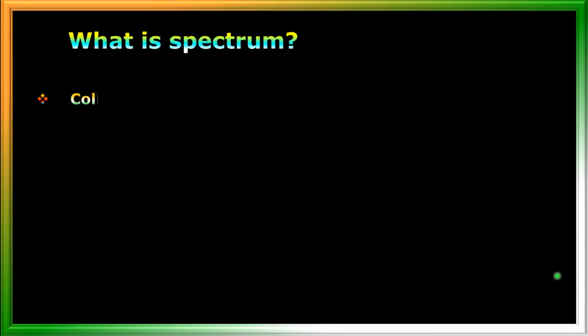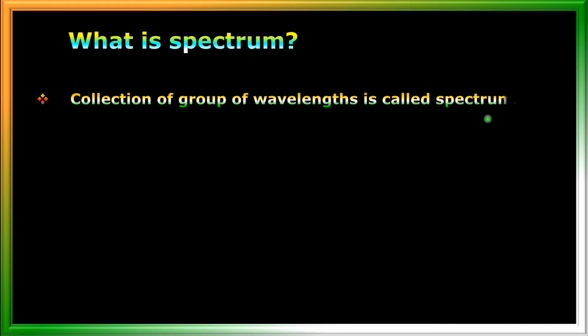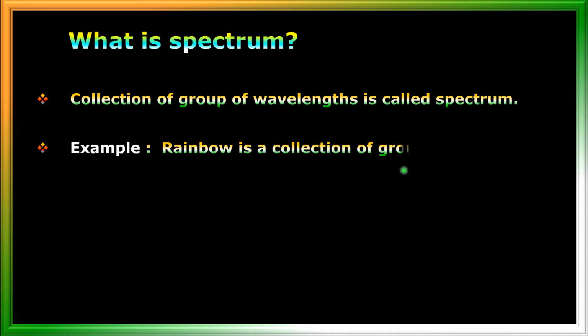Now, what is spectrum? Let us see here. What is spectrum? Collection of group of wavelengths is called spectrum. For example, rainbow is a collection of group of wavelengths.